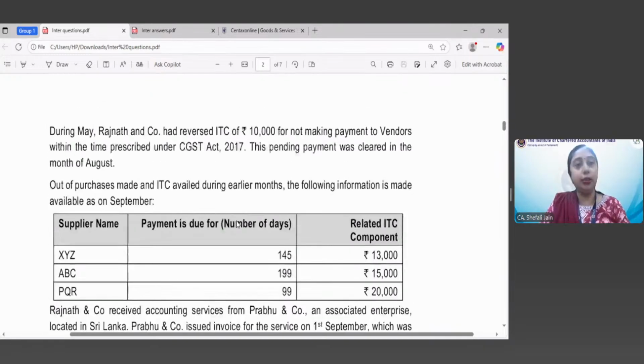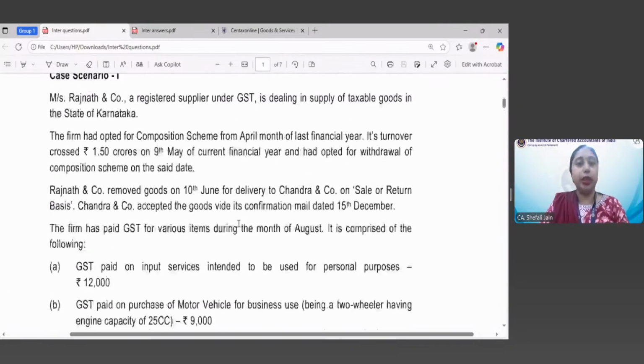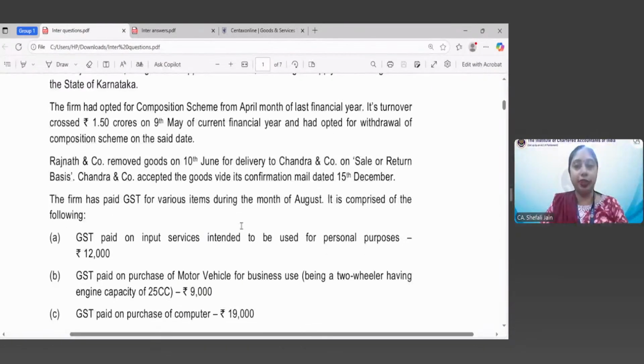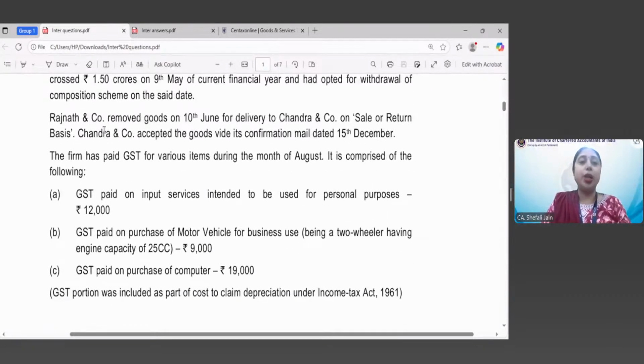Now we'll see the rest of the scenario, because the information which was required to answer this question we had already seen. Now we move further in the scenario. Now this first information was regarding the composition scheme. Now some other information is given to you: during the year, what transactions Rajnath and company had undertaken. The next information is that Rajnath and company had removed the goods on 10th of June for delivery to Chandra and company on sale or return basis.